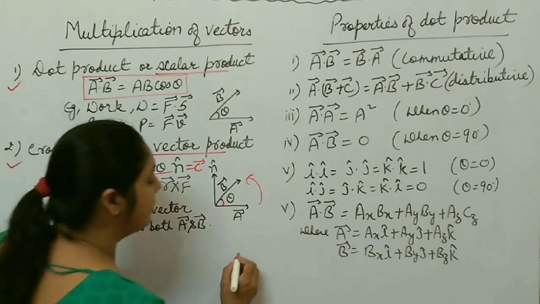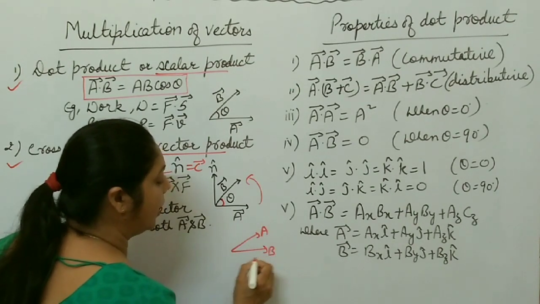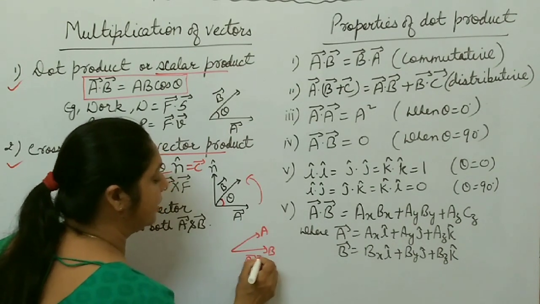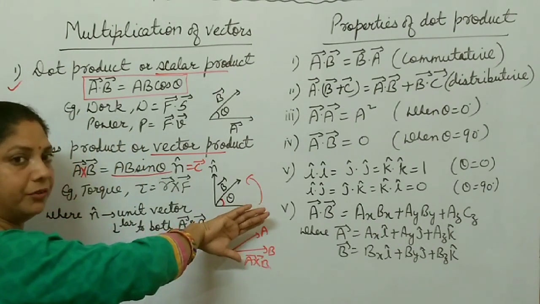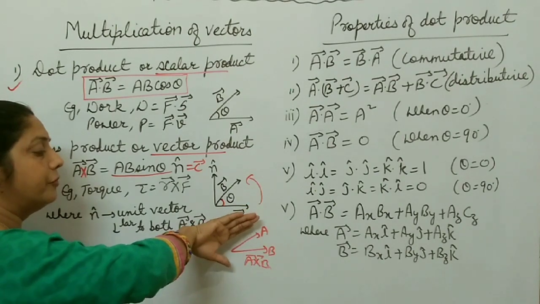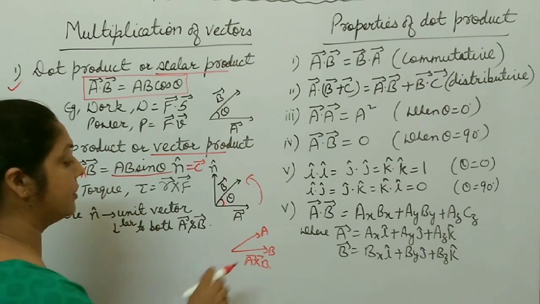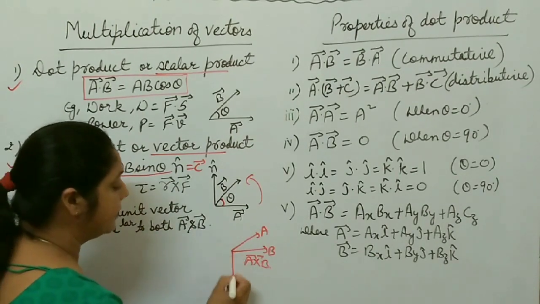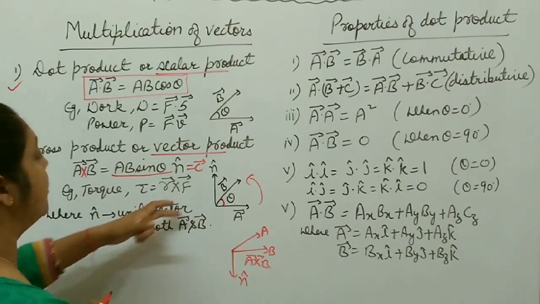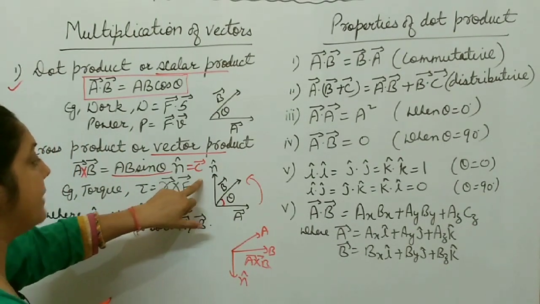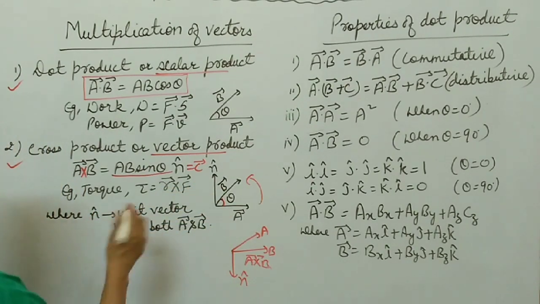If suppose A is here and B is on this side, and now you have to find the direction of A cross B. Now you curl your fingers from A to B, right hand palm rule. This is called the right hand thumb rule. Curl your fingers from A to B, then this thumb is in the downward direction. This thumb gives the direction of the resultant vector. So here, the resultant vector is in the downward direction. Hope it's clear how you find the direction, and the direction of the resultant vector is perpendicular to both A and B vectors, right?